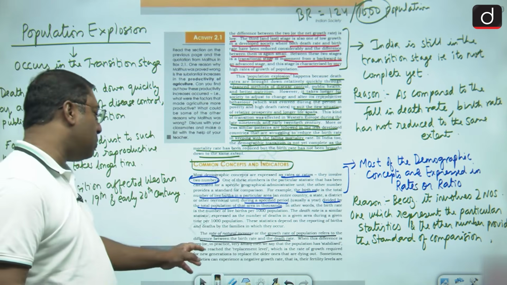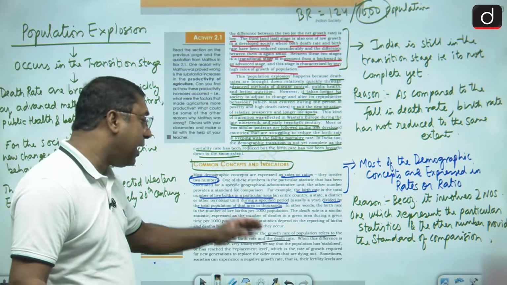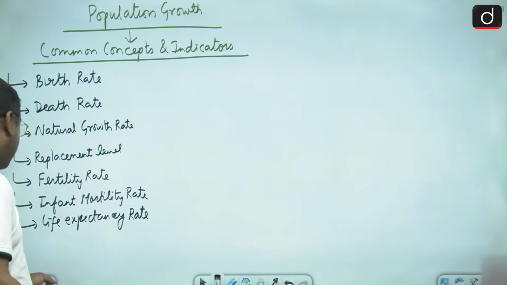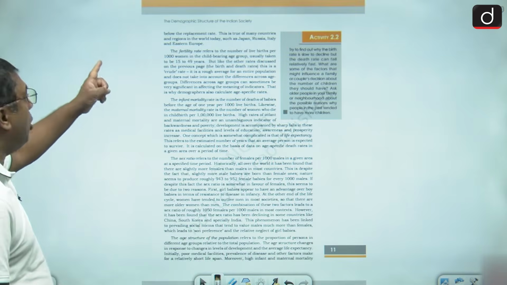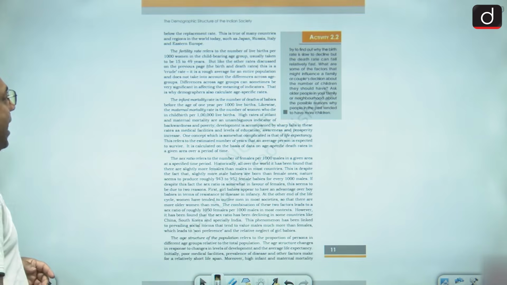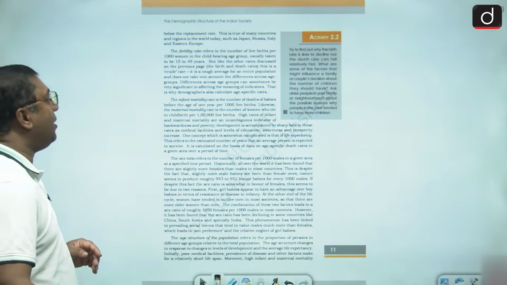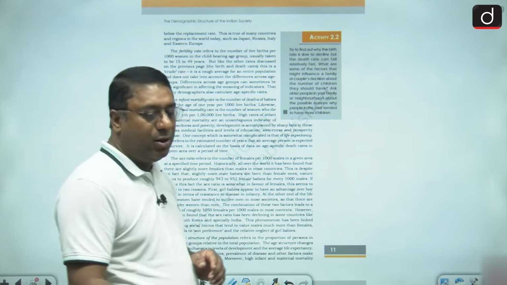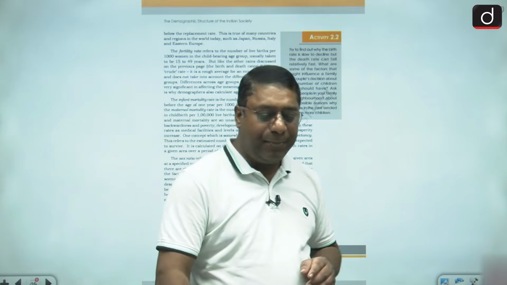And sometimes the society can experience negative growth rate. It means that their fertility levels are below the replacement level. And this is true for many countries in the world, that is Japan, Russia, Italy and Eastern Europe. Got it? Okay, clear?